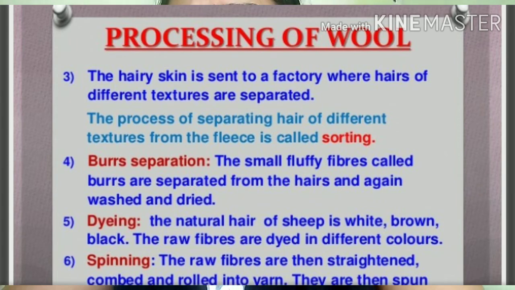Now, the fibers are straightened, combed and rolled into yarn. You know very well what is meant by yarn. Many fibers are twisted together to make the yarn. Here, the longer fibers and shorter fibers are separated. The longer fibers are mainly used to make sweaters and the shorter fibers are spun and woven into woolen cloth.